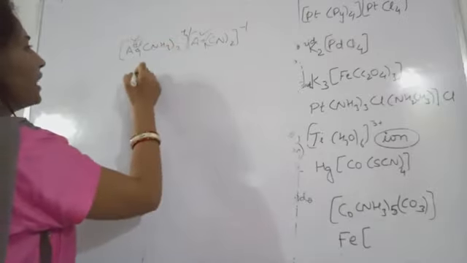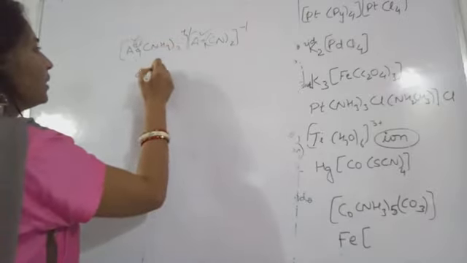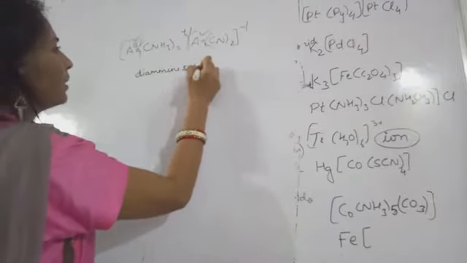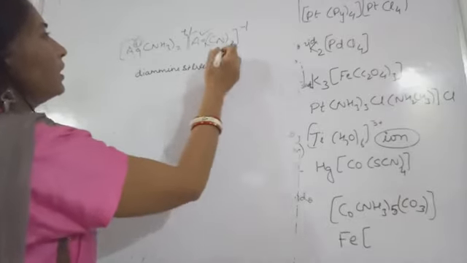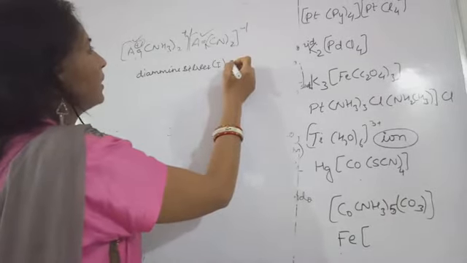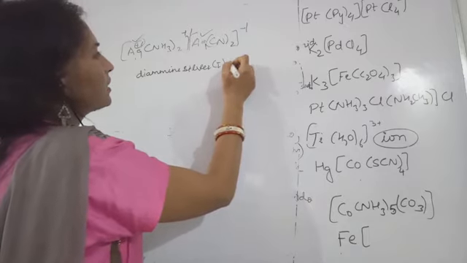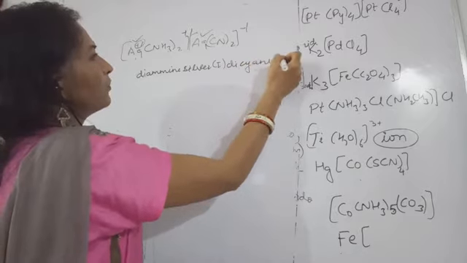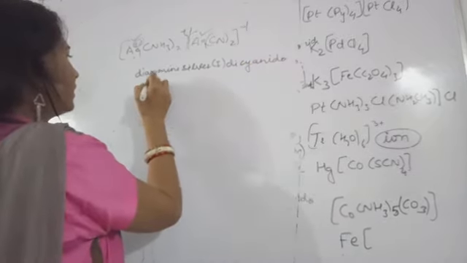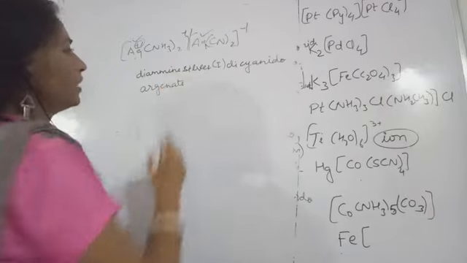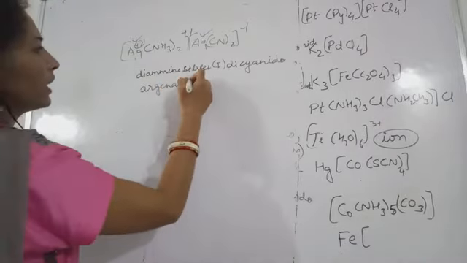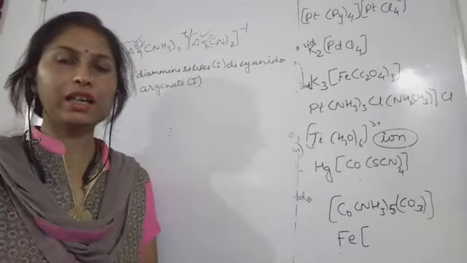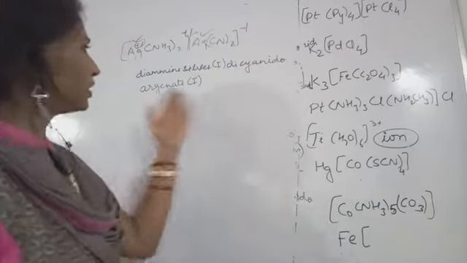The name is diammine silver 1, then dicyanido argentate. We write argentate because this is the anionic complex, so the metal will be given the suffix ate. So this will be the case.